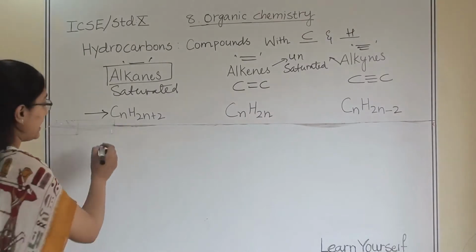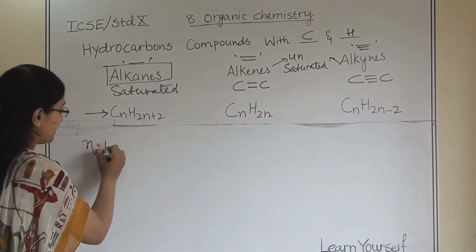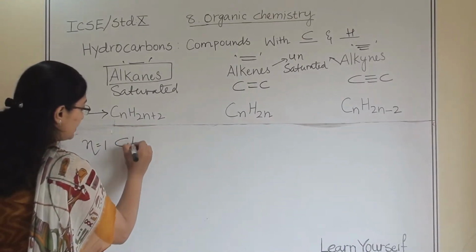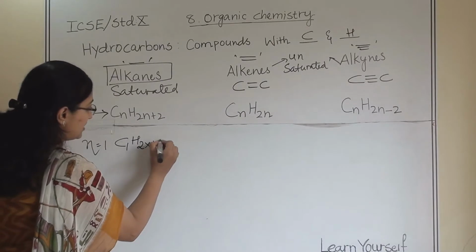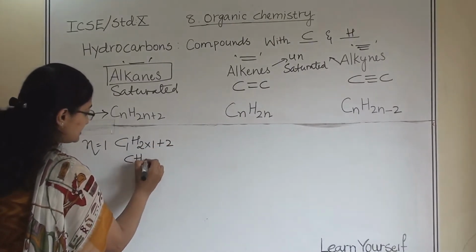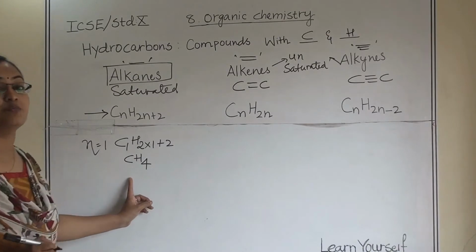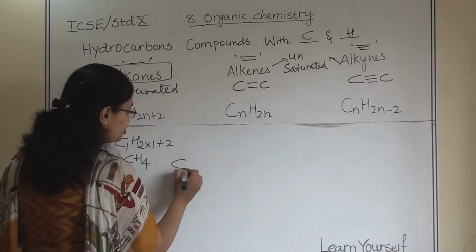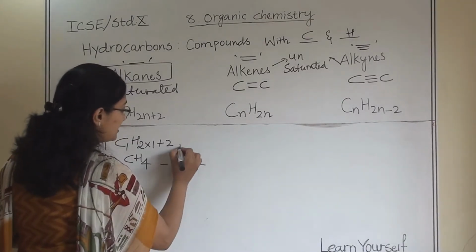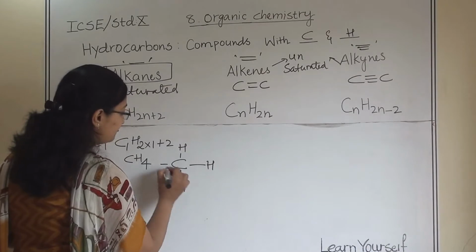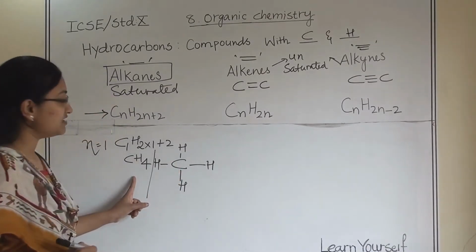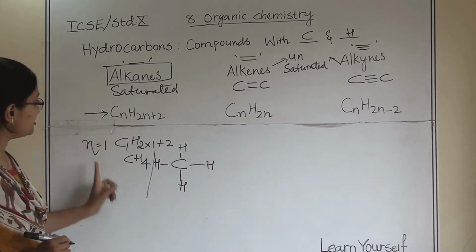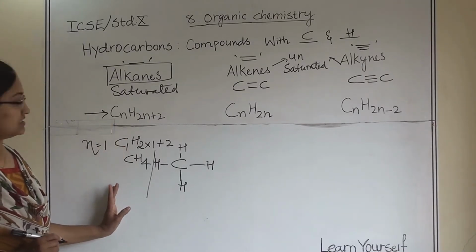What is n? n is an integer. So when we keep n equals 1 in this, for example C1H(2×1+2), we get CH4. This will be the first member of our alkane series. If we see the structure of this, carbon is attached with 4 different hydrogens, and that is our CH4, and its name is methane. So this is the first member of our alkane series.